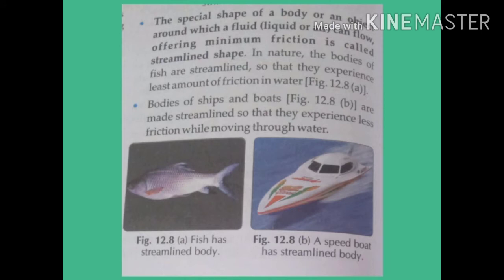Here in this slide you can see the shape of a boat and a fish. Now these shapes are actually known as streamline shapes. Now what are streamline shapes and why are they like this? The streamline shape is the special shape of a body or an object around which a fluid can flow, offering minimum friction. These types of shapes are streamline shapes. In nature, the bodies of fish are streamlined, so they experience the least amount of friction in water.